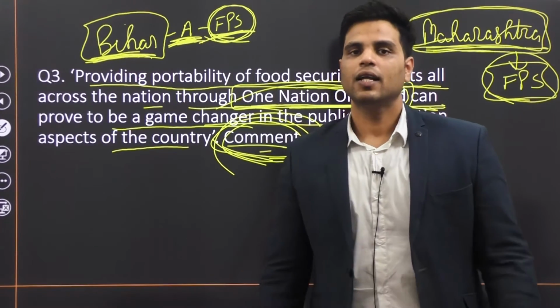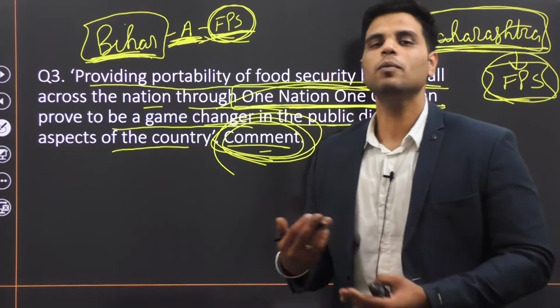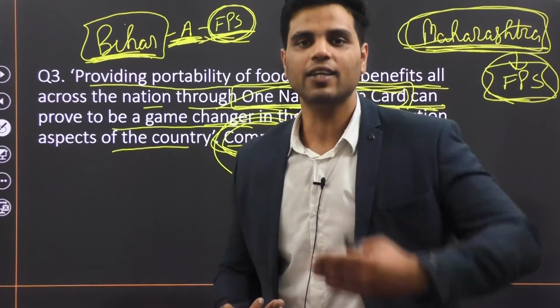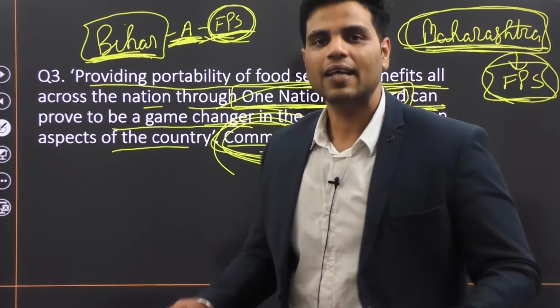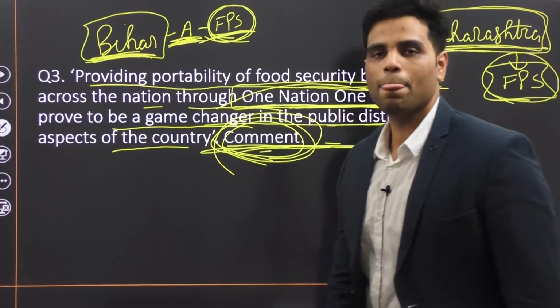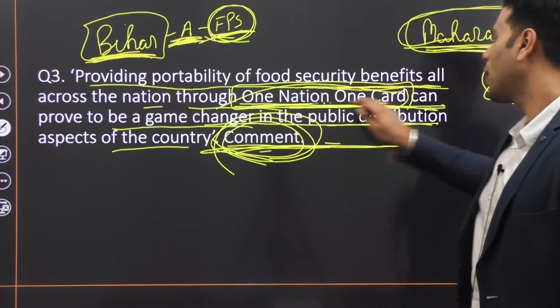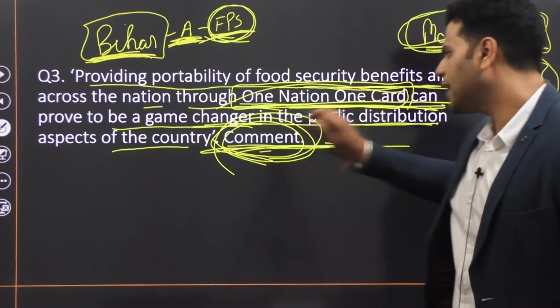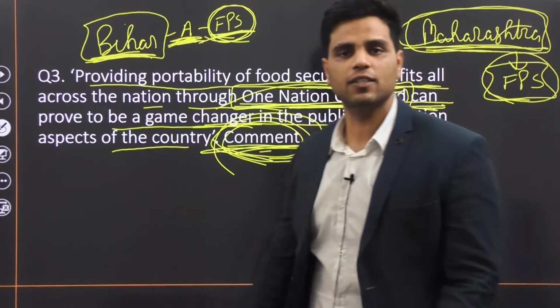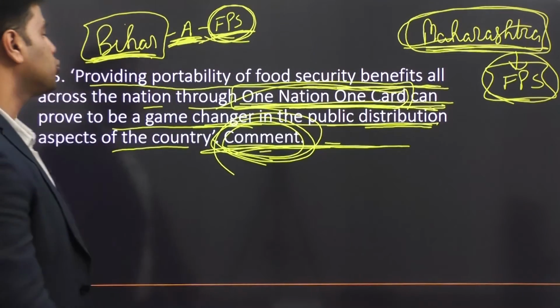Now that you know what One Nation, One Ration Card is, don't you think it will be very easy for you to list out its advantages? Yes? And that's what they have asked you by asking you to comment. So they have said providing portability of food security benefits all across the nation through One Nation, One Card can prove to be a game changer in public distribution aspects. How can it be a game changer in public distribution aspect?